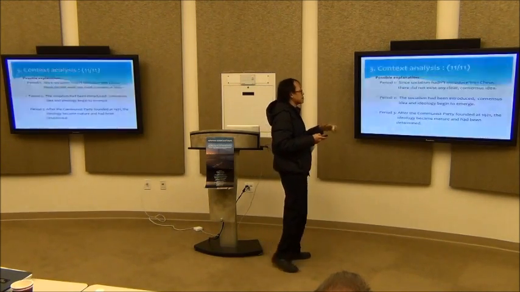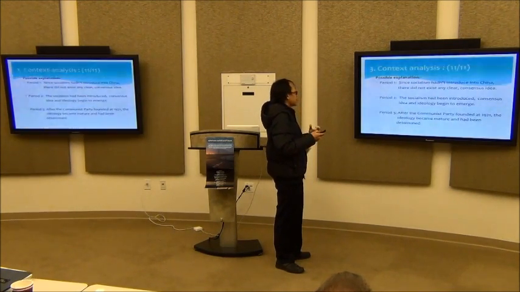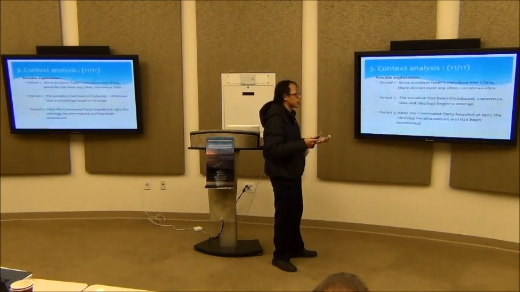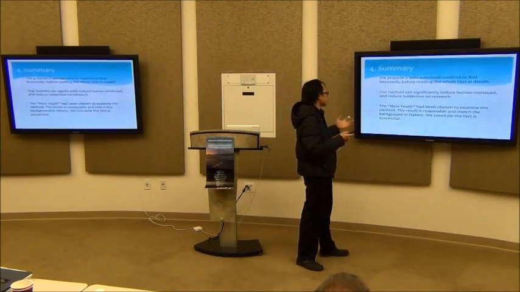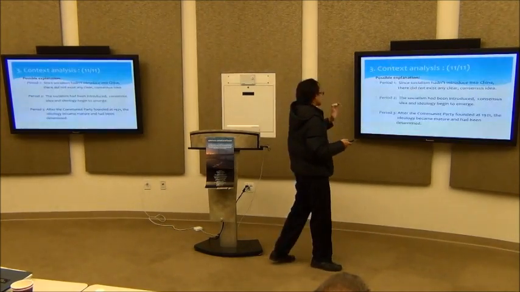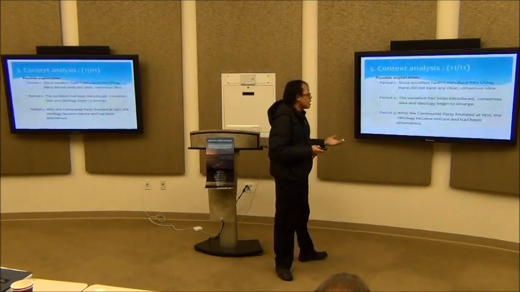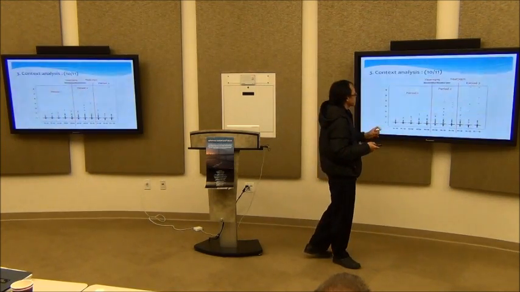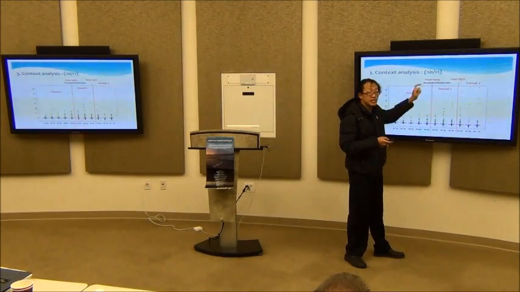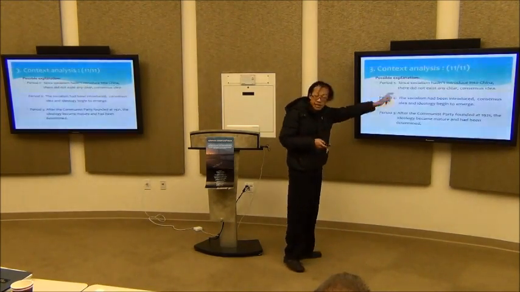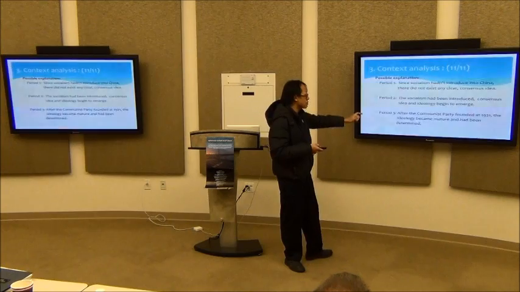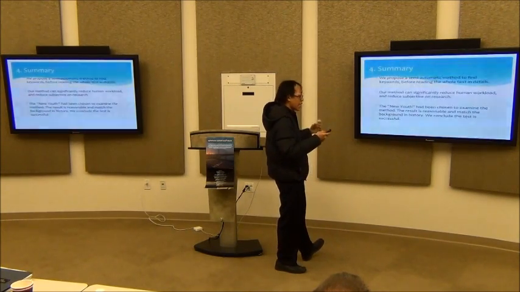In period two, socialism has been introduced. Consensus ideas and ideology begin to emerge. They discuss these ideas more and more, and then it starts to emerge. In the late part, the Communist Party had been founded. This chart actually makes sense because the changing point is after 1921, and the Socialism Party was founded in 1921. This is the evidence, so based on this, we can explain the result. The result actually makes sense.